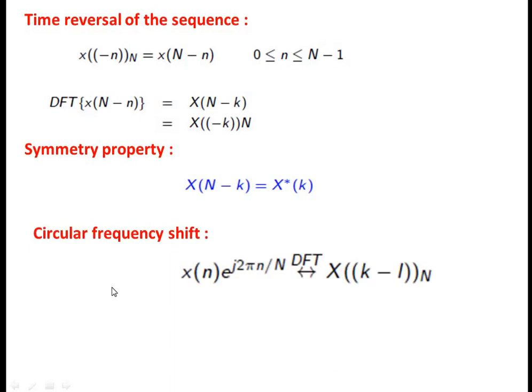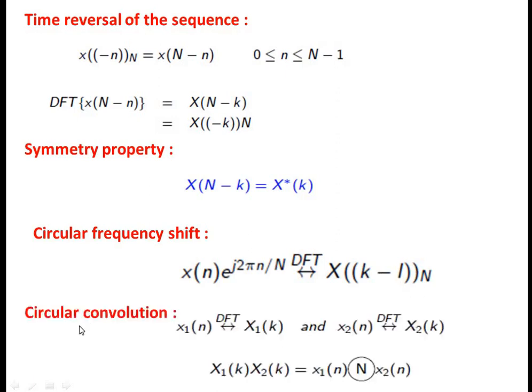And next is circular frequency shift. We all know the frequency shift is x of n e power plus j 2 pi l n by N. It is in the discrete inverse form, and we can write this as x of k minus l modulo N.